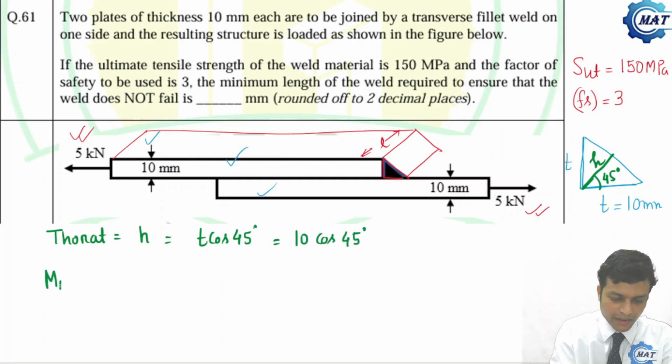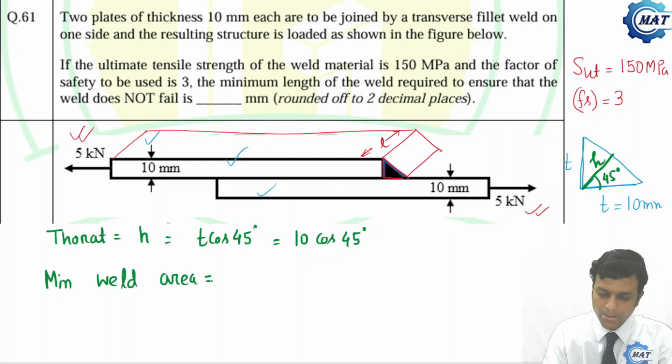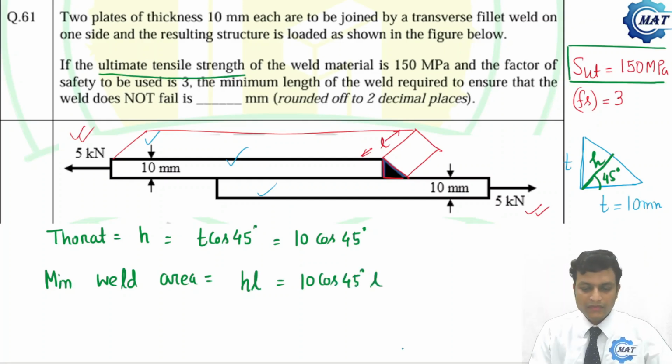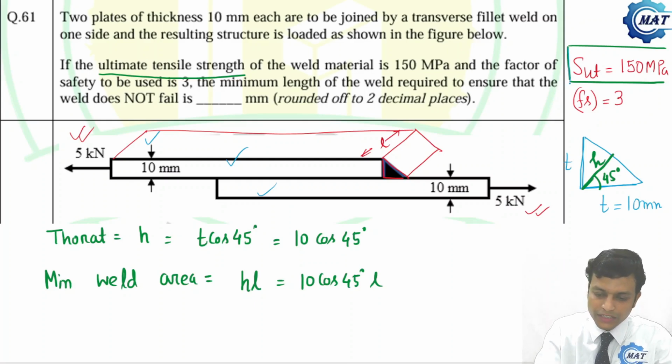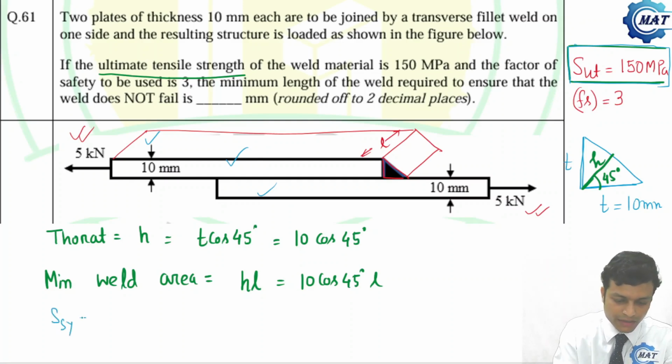So the minimum weld area is H into L, that is 10 cos 45 degree into L. Now here in the problem, the ultimate strength of the material is given, no yield strength is given, and the weld is subjected to shear, that we know. Now, what should be the yield shear strength? We know that yield shear strength, according to maximum shear stress theory, is Syt by 2.